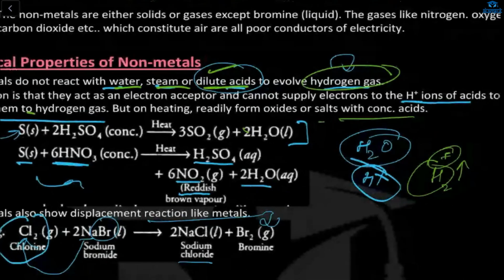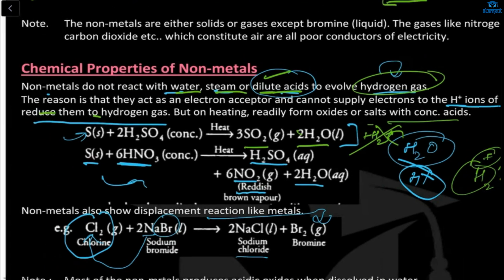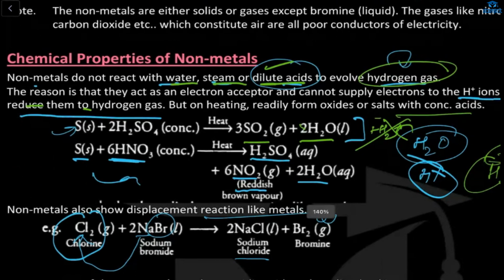Now see, here is your sulfur. Sulfur is combining with your H2SO4. So it will form SO2 and, sorry, water. See, here your hydrogen gas is not there, because it cannot supply the electrons to the H+ ions. That's why hydrogen gas will not be there in the non-metal reaction.